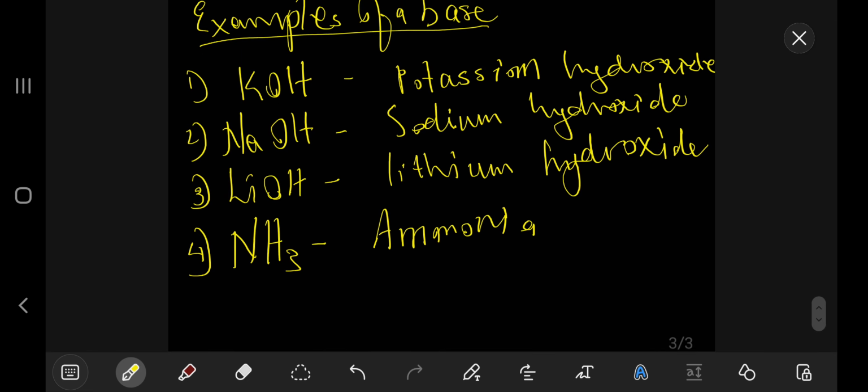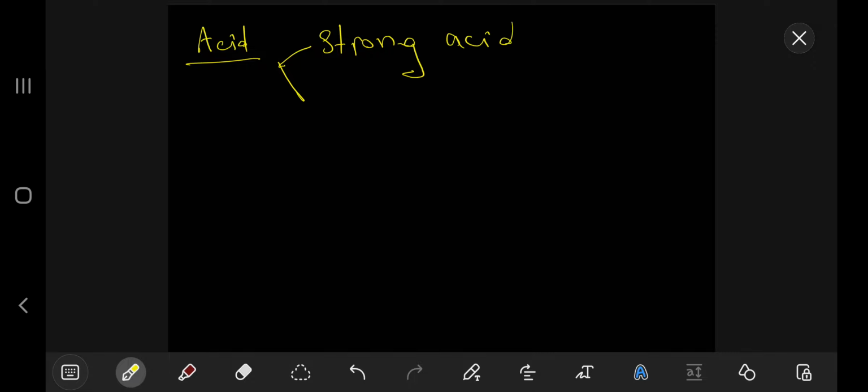So these acids and bases, they can be classified into 2 groups. Let's start to classify these acids. So if we have an acid, we can have a strong acid, and we can also have a weak acid, right?